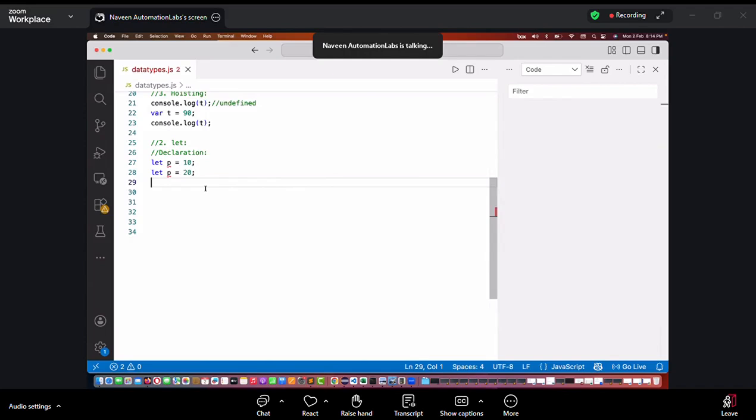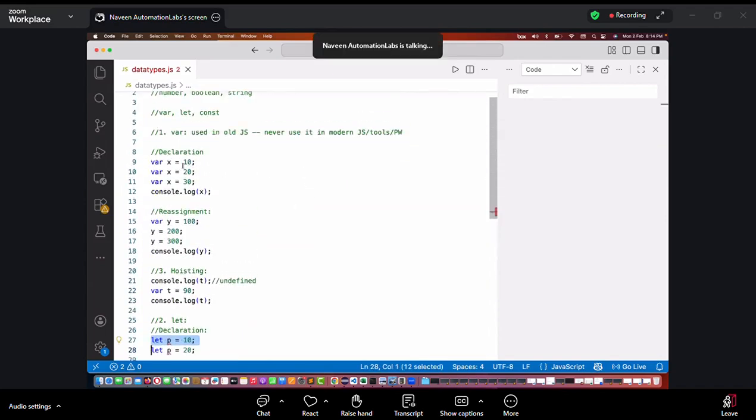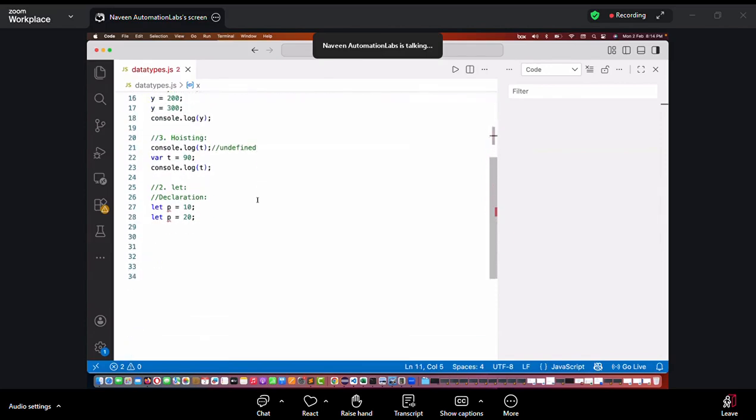Otherwise, anyone can see, this is so risky with the var variable. Let's say I have written a total bill amount is equal to 100. After 100 lines of code, someone can easily overwrite it with another variable. Now this variable will come into the picture. Then again, after 10 lines of code, I update it again, right? So 3 variables I have used unnecessarily. And don't you think it will be so confusing which variable I have to use? Bill amount number 1, bill amount number 2, or bill amount number 3? But with let, you cannot do that.